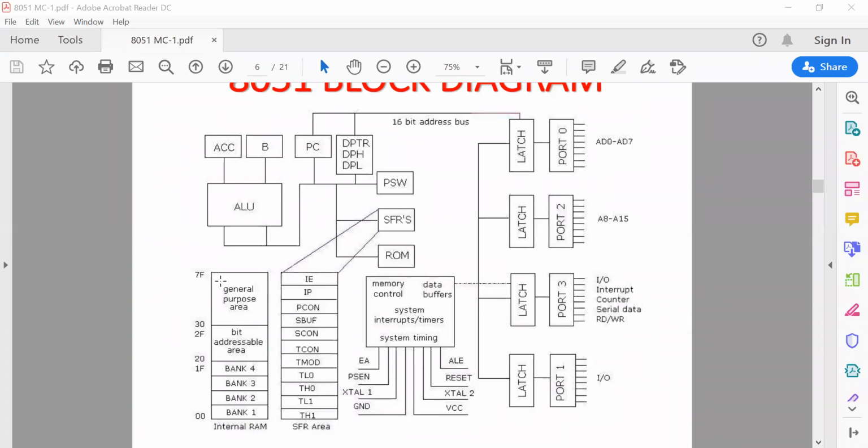So 128 bytes are available as internal RAM, and another 128 bytes are available to store the addresses of these special function registers. Like in the 8051 microcontroller, no individual or separate registers are available such as IE, IP, PCON, SBUF, SCON, TCON. Because in the case of the 8085 microprocessor, individual registers are available: A, B, C, D, E, H, L. All these are separate registers.